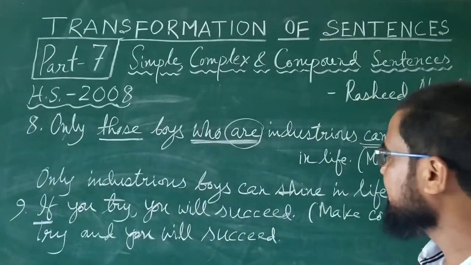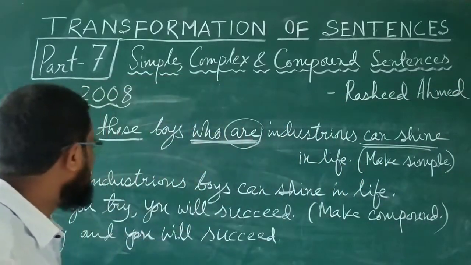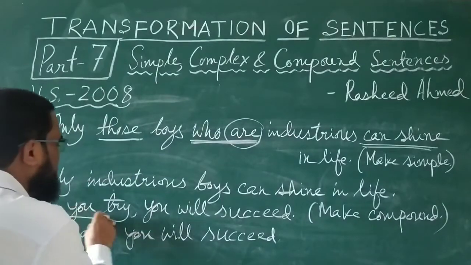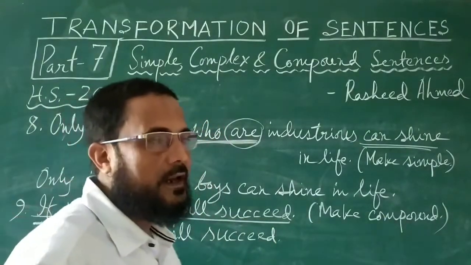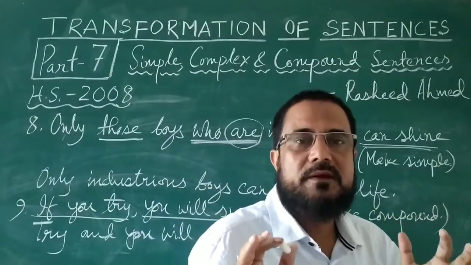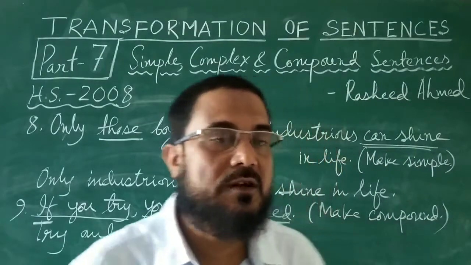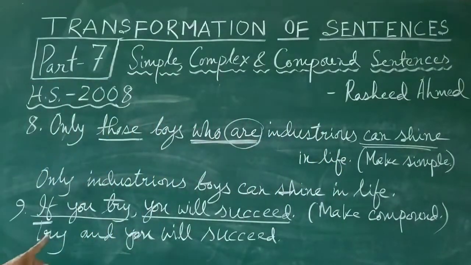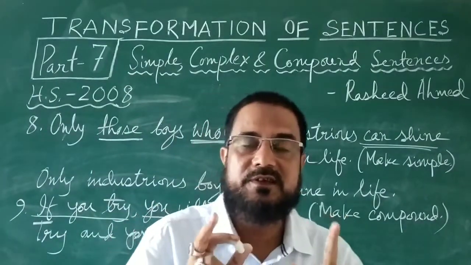And the next one that came in the same year, that is number 9. If you try, you will succeed. That is complex. Here, if you try is the subordinate clause. If you try, you will succeed is the main clause. You have to make it compound. You have to make two independent clauses that should be joined with the help of a conjunction. And what are those two independent clauses? Earlier we got work and you will succeed.